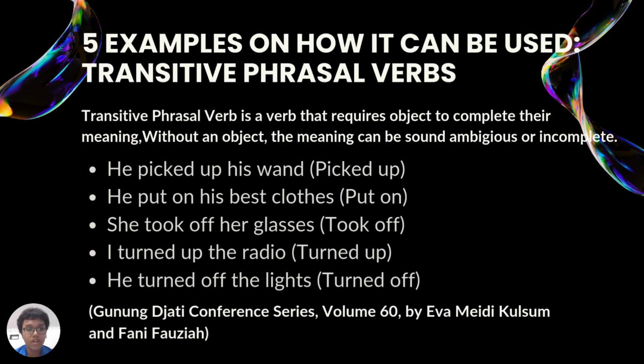The first one, here's an example. So if we used picked up, it obviously needed an object for it to be complete. So let's say the object is a wand. He picked up his wand. So if you don't use any objects in transitive phrasal verbs, it won't mean anything, and it just means absolute gibberish. So you don't want to accidentally say he picked up his nothing, just blank.